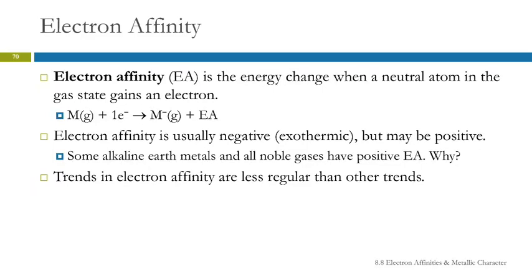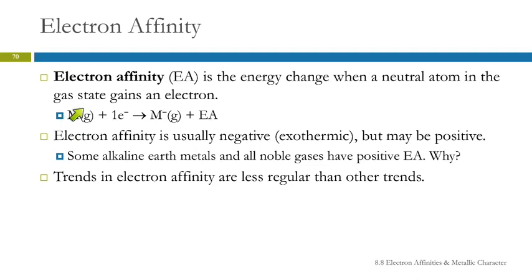Electron affinity is another trend. Electron affinity is the energy change when a neutral atom in the gas state gains an electron. So it's kind of like the opposite of an ionization energy. The thing about this is sometimes it's positive and sometimes it's negative. We can write an equation for it.